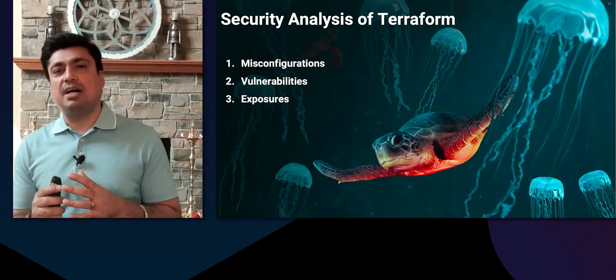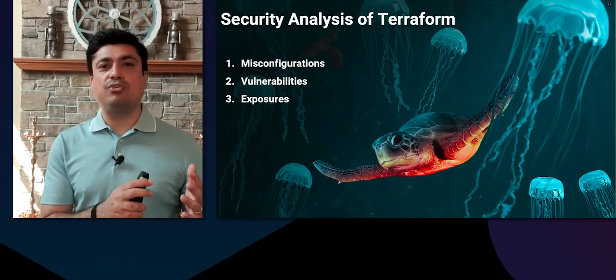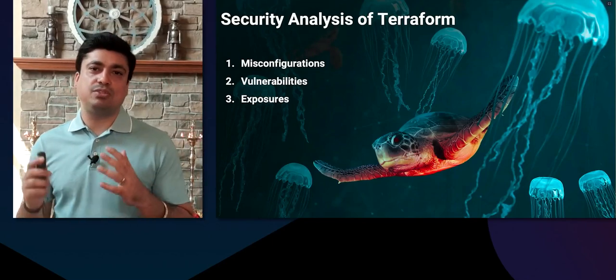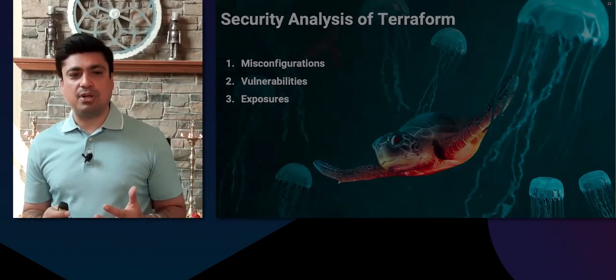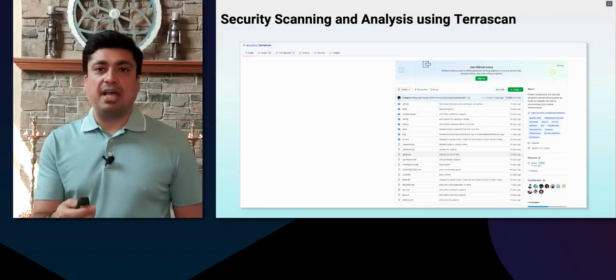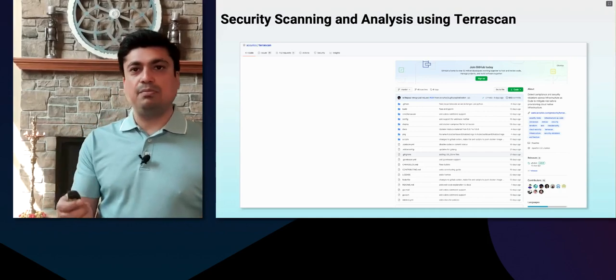Once we have identified the relationships and created trust boundaries, and we have the asset inventory, we need to identify security misconfigurations that we can superimpose on top of them to move forward in our threat modeling process. So, security scanning: how do we perform that on Terraform code? Well, we have an open source offering, TerraScan, which can help you in this.